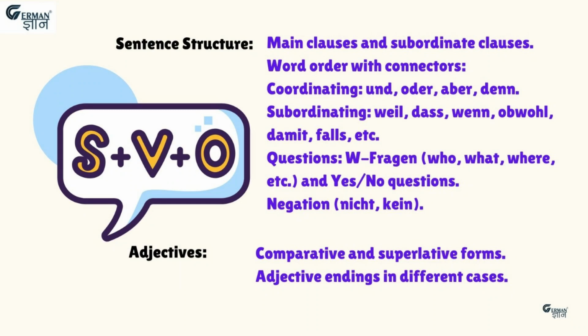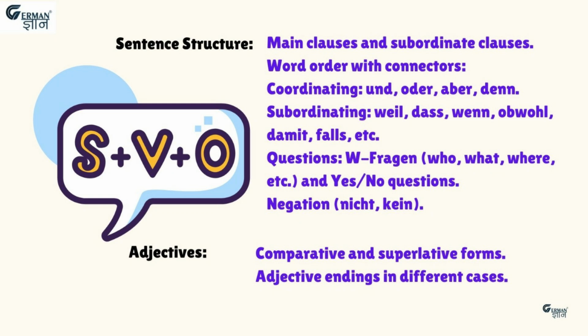We are all familiar with the main clause because that we have covered in the A1 level. So in A2, you should study and focus on the subordinate clause, and after this we have another topic which is word order with connectors. So basically there are two types of connectors. The first connectors are those which we have done in A1 level, which connect two main clauses. Then in A2 level we learn some new connectors, for example weil, dass, wenn, obwohl, damit, falls. These are the connectors which connect one main clause and one subordinate clause.